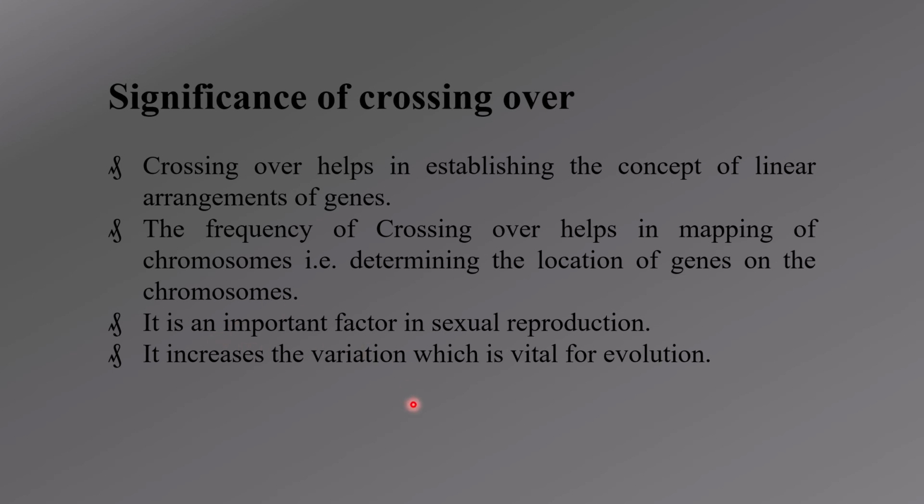And it is an important factor in sexual reproduction, because new recombinants are formed in sexual reproduction, and when new combinations are produced, there is variation in the genic pool, and that increases evolution. The arrival of new combinations, or the formation of new offspring with new genetic variety, is food for evolution. So these are a few of the significances of crossing over.